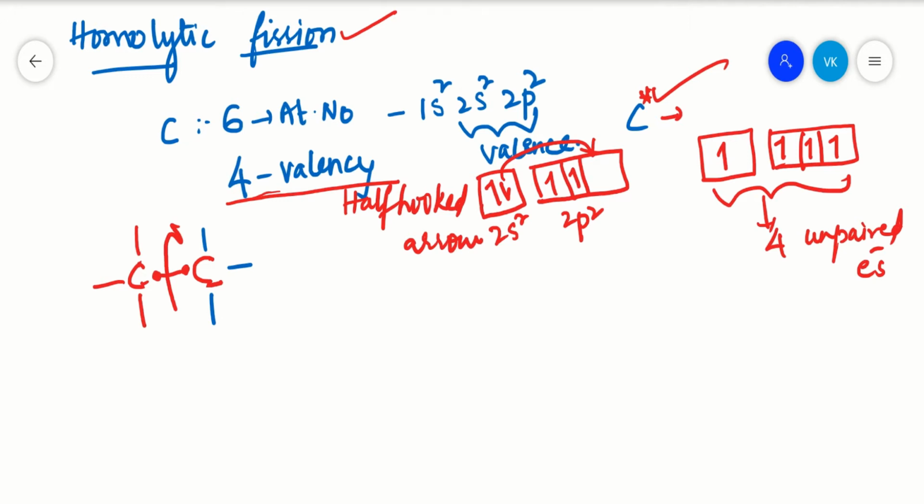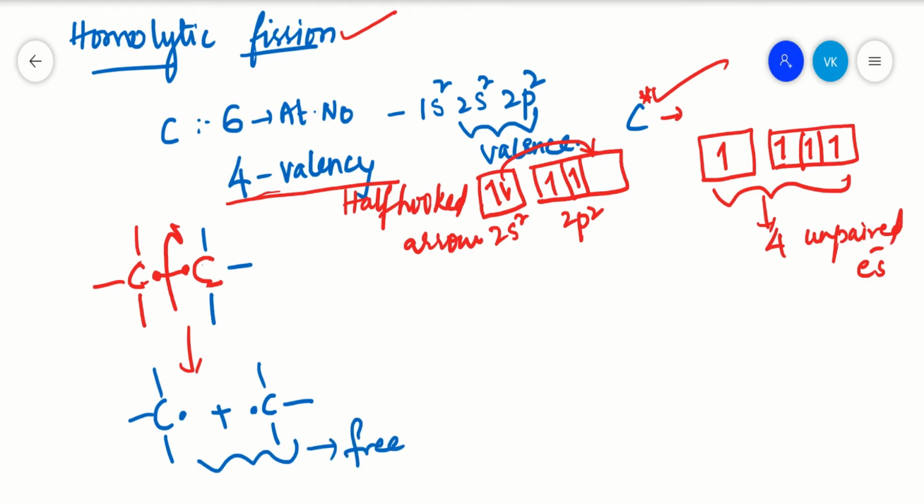This electron goes with this carbon and this electron goes with this carbon. Thereby, what is formed? This carbon forms one single radical with all the other bonds as usual, with one electron here, right? Now these two are the free radicals that are formed.